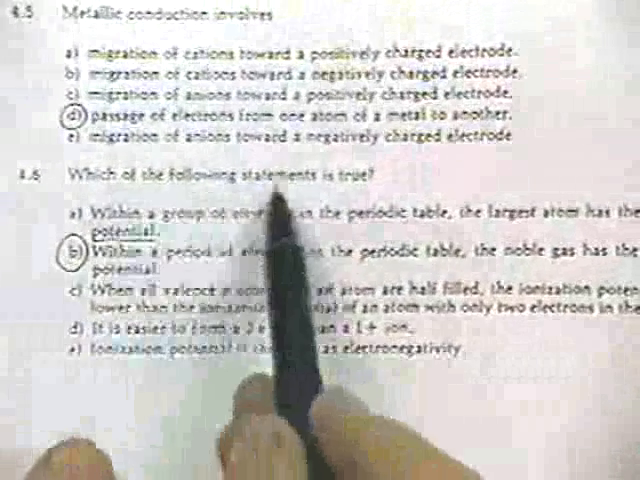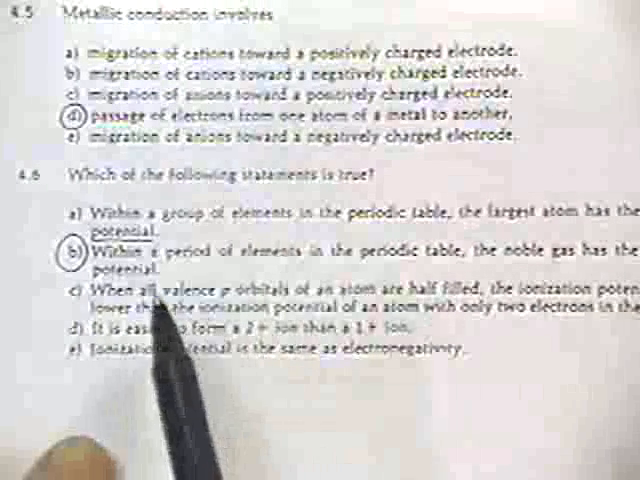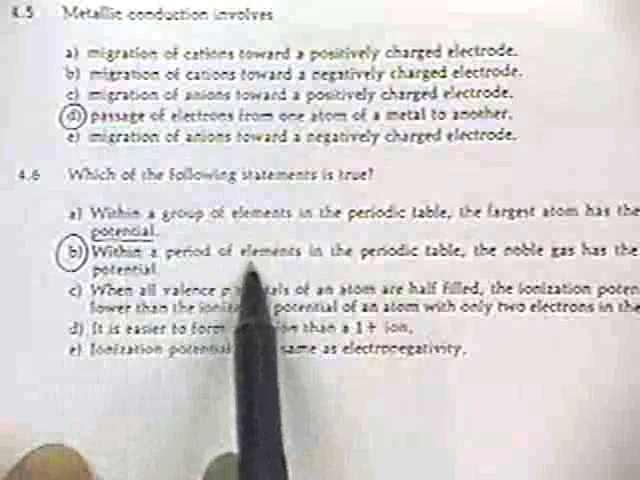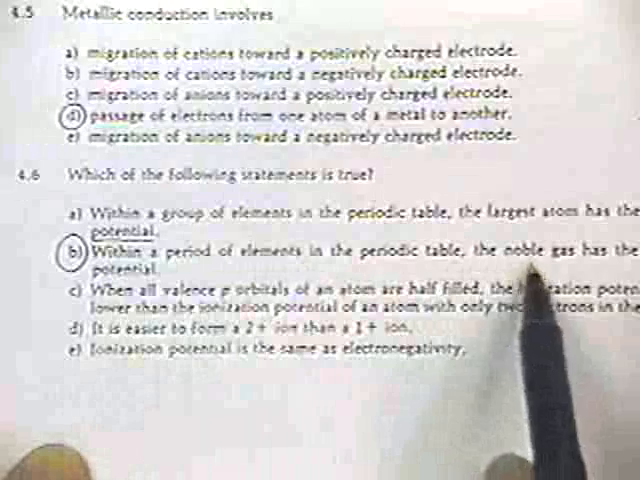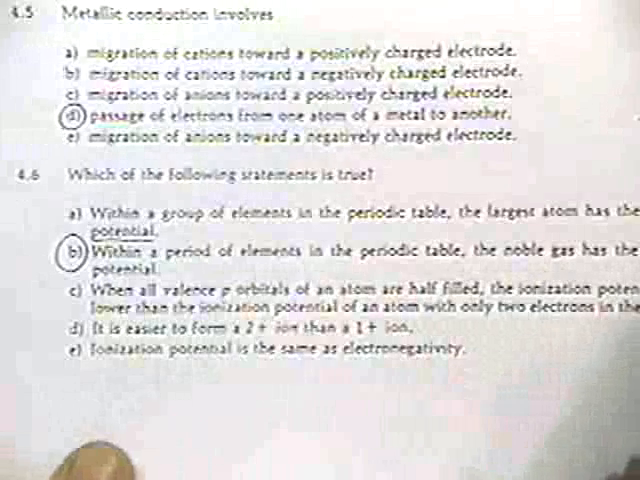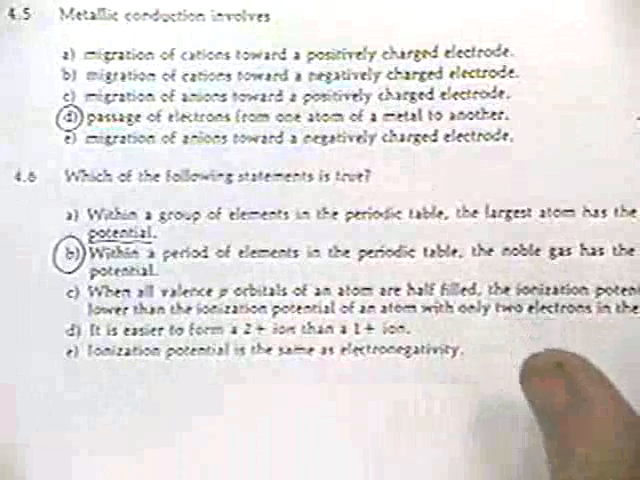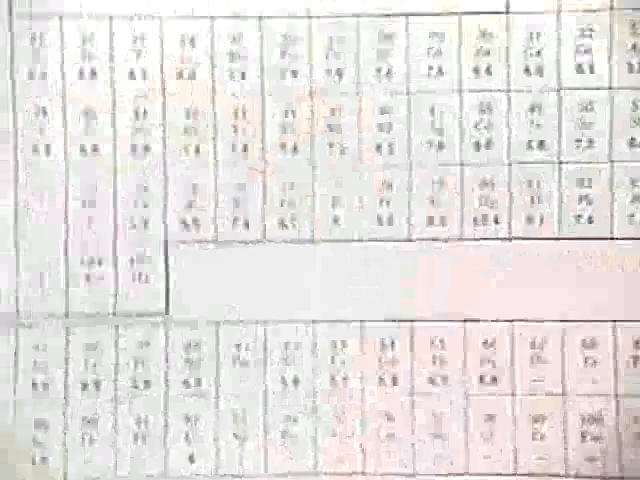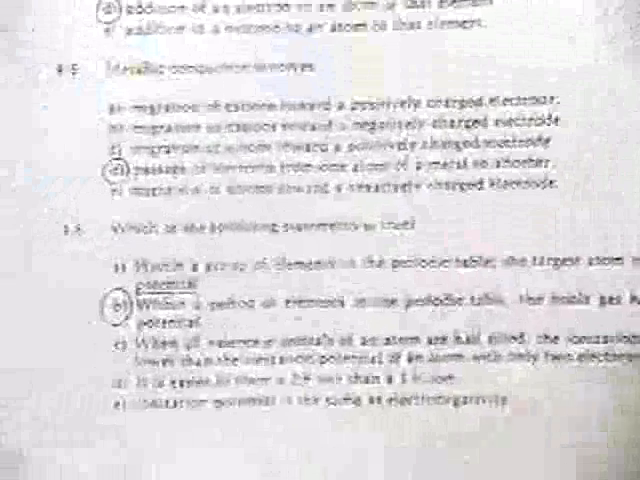Let's see. Which of the following statements is true? Within a period of elements in the periodic table, the noble gas has the highest ionization potential. To understand this, there are tables of ionization potentials listed in chemistry books. It's an idea that's closely related to electronegativity. My personal feeling is you're probably not going to see a question like that on the exam. That's just a little bit too chemistry-oriented for engineers.